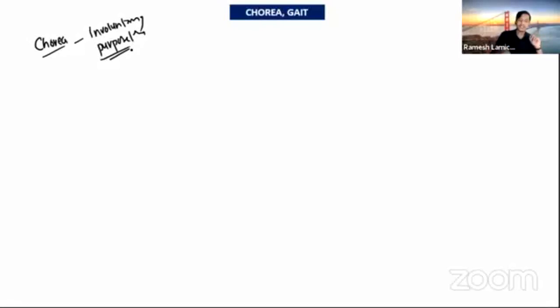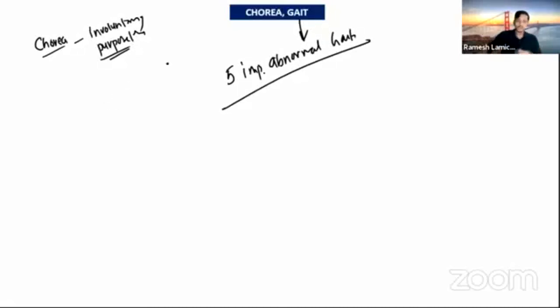And another one is gait. The question was, what are the abnormal gaits? Tell me the five important abnormal gaits. So it was a written question. One is antalgic gait. Antalgic gait means if there is pain, the patient will be limping. So that is antalgic gait.